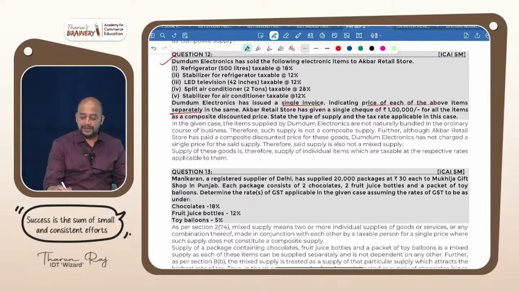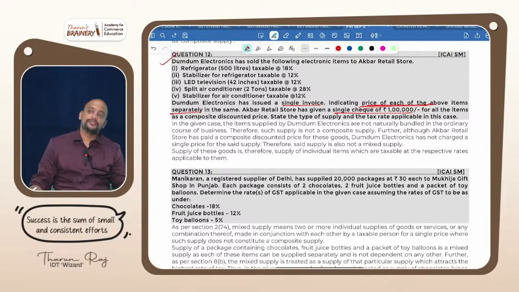Price of each item separately. That's a crucial point. Akbar retail store has given a single check for 1 lakh for all these items. First, are all taxable? Yes. Naturally bundled? No. Which shop, tell me, if you buy an AC, will also give a fridge? No. So you have to buy separately and therefore it is not naturally bundled and therefore it is not